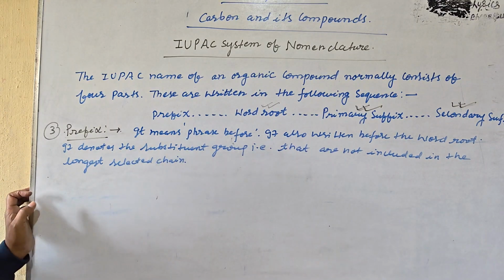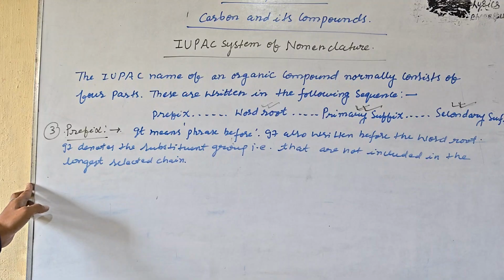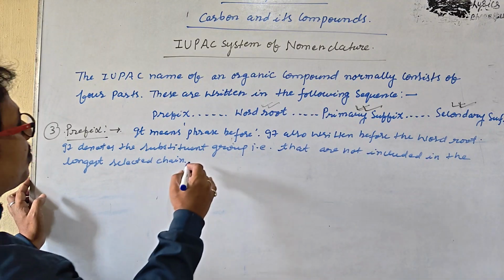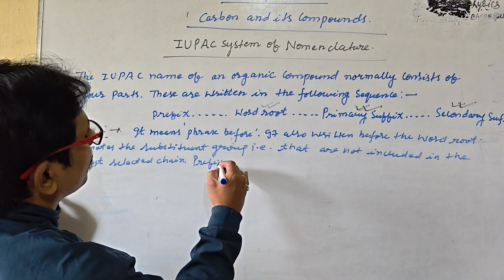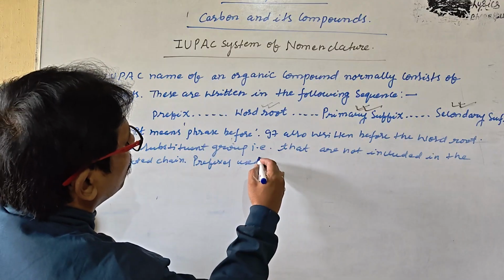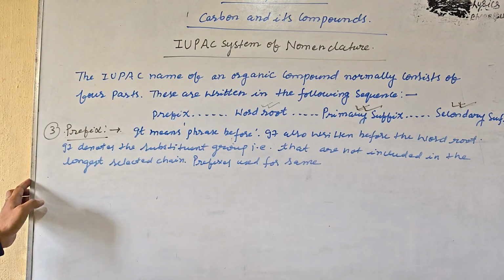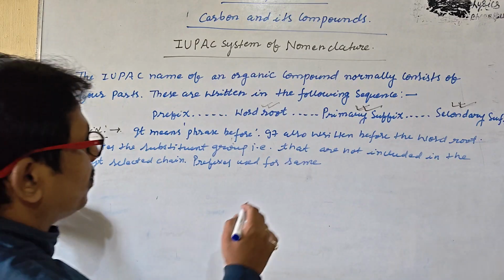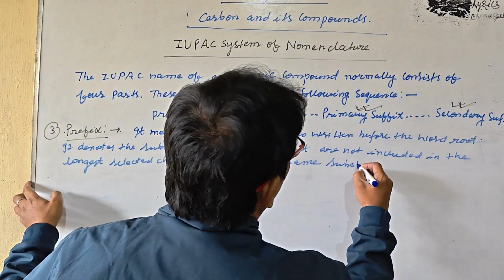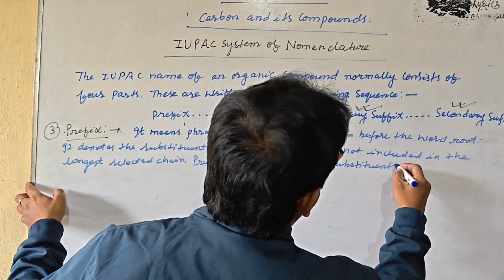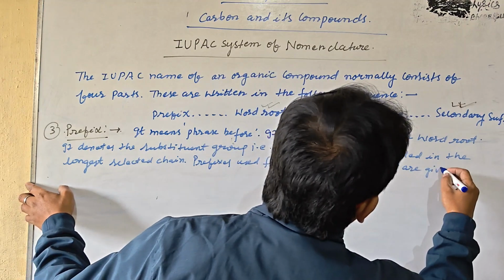Prefixes used for the same substituents are given below.